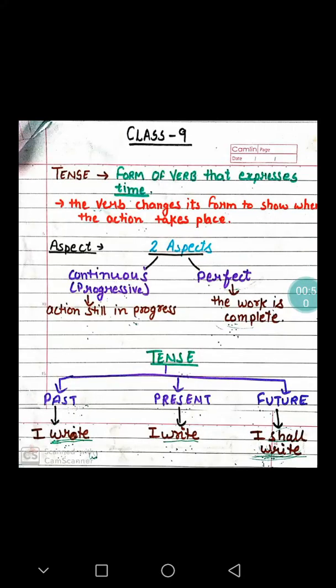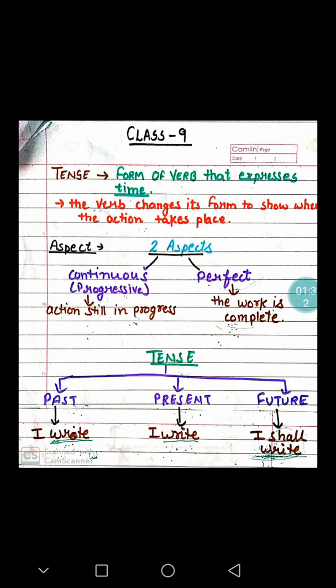Before starting with tenses, you need to keep in mind that tenses are connected with verbs. What are verbs? Verbs are action words. Any word that denotes some sort of an action is called an action word or a verb. For example, running, playing, walking. So these words which denote any sort of action are called action words or verbs.